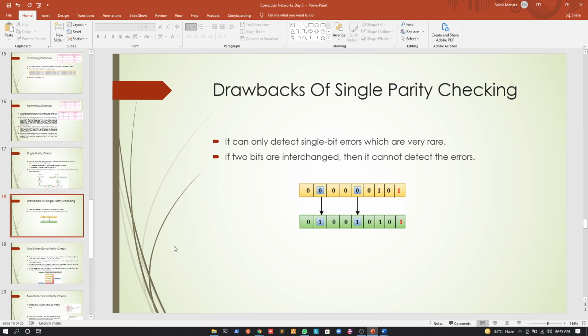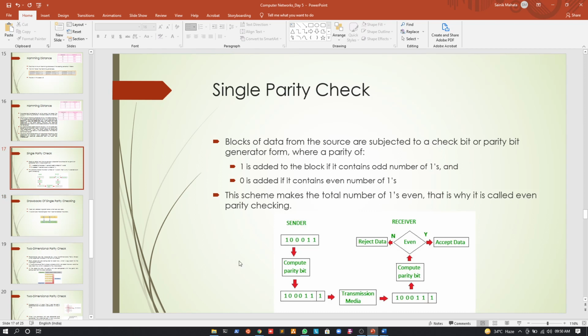So let us understand what are the drawbacks of single parity check. You can see that it can detect only single bit errors. In the previous example, there are an odd number of ones at the sender side, so we are adding a 1. But at the receiver side, suppose the second 0 becomes a 1. Then the parity bit will change to a 0, so it can detect that a single bit has been changed. Why? Because the parity bit will not be the same.